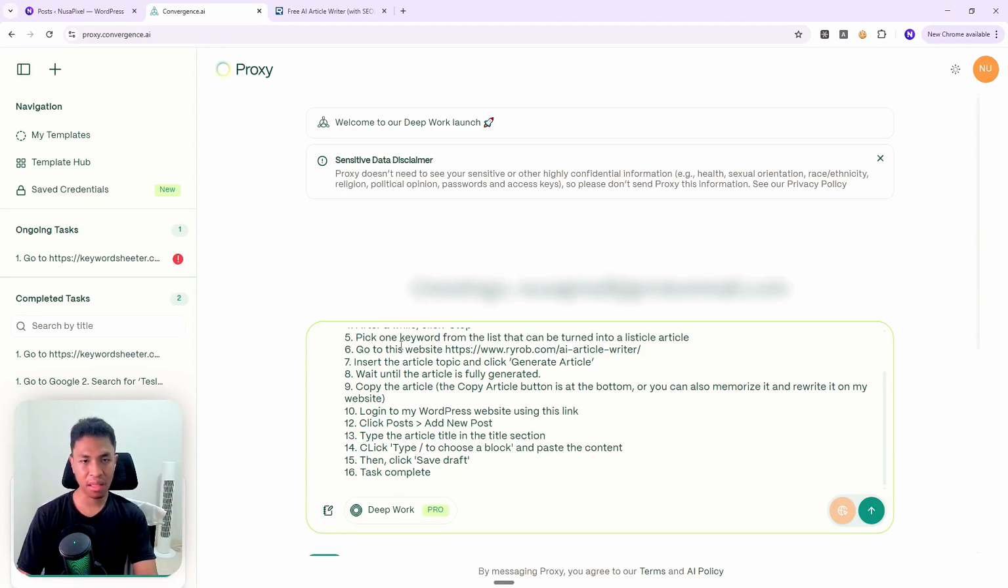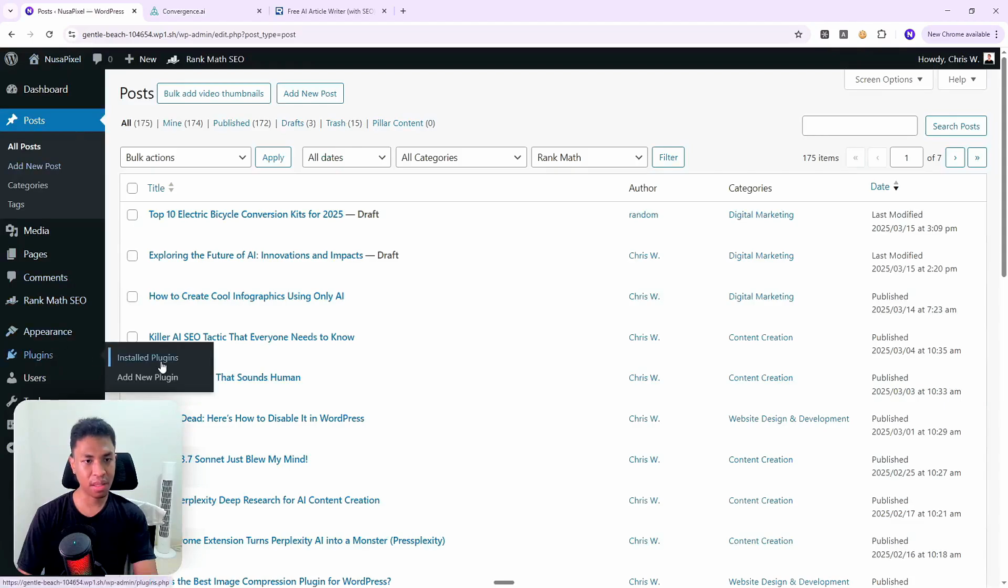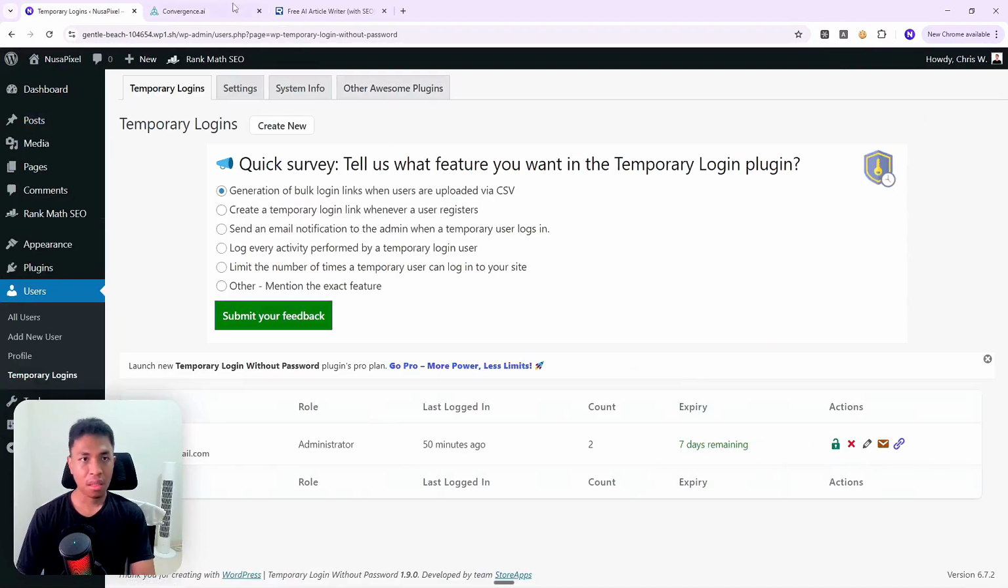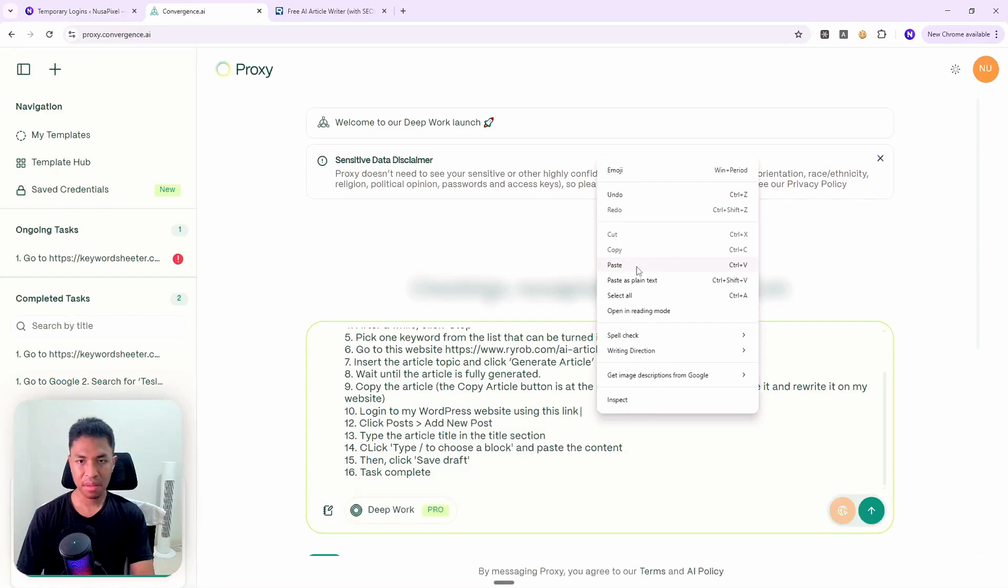And then for the login link, I guess I have to go back and copy the login link again. Alright, now let me paste the link.